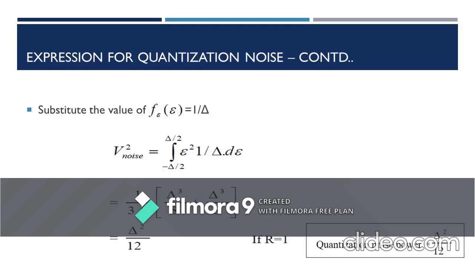Here we have substituted the equation for f epsilon of epsilon, and when you integrate it, the value of 1 by del, which is a constant, can be taken out, and epsilon square alone will be integrated, which gives epsilon power 3 by 3, and on substituting the limits, you will get del square by 12. As I said before, the value of r is considered as 1, so the obtained quantization noise power is del square by 12, which is one of the important derivations that will be used in problems. So we have to remember this. The noise power which we obtained is del square by 12.